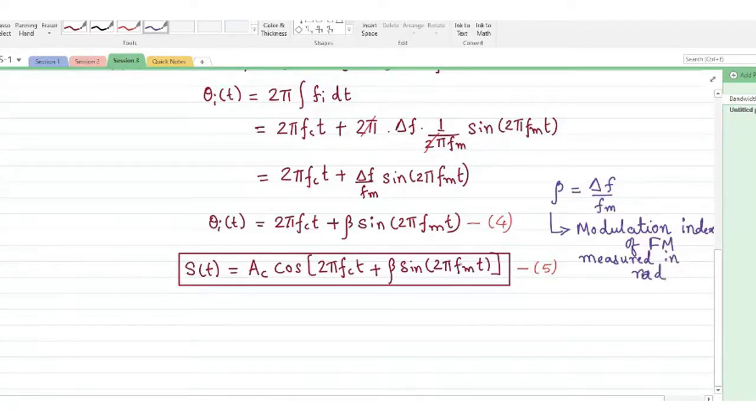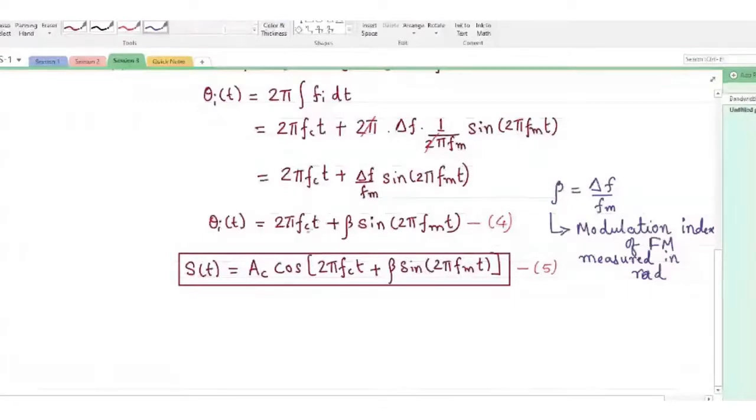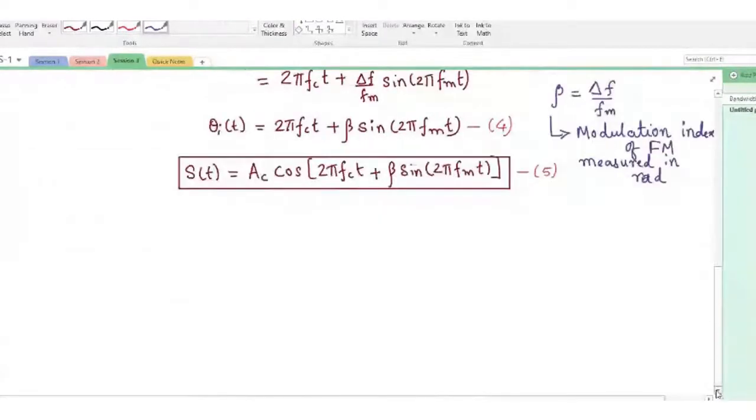Beta is usually measured in radians, and conceptually I can still say that beta refers to the deviation in the angle, where delta f was a deviation in the frequency. Since beta appears with the angle of the carrier plus some other angle, it refers to deviation in the angle itself. So beta is an important terminology which will help in analyzing further cases.